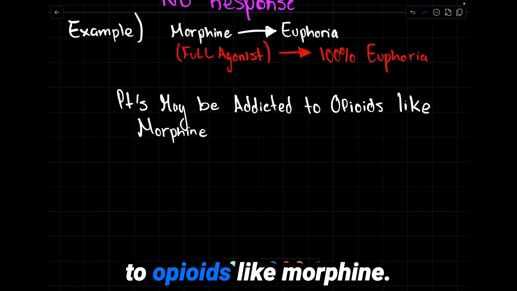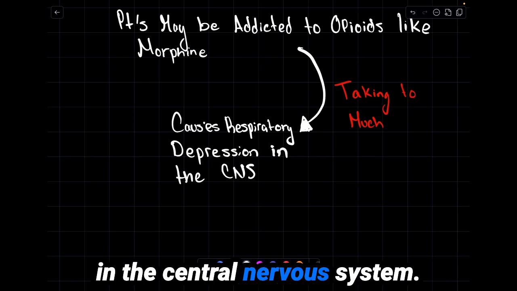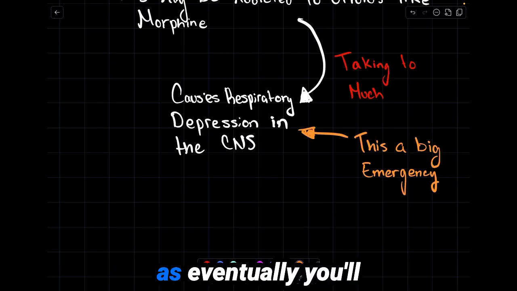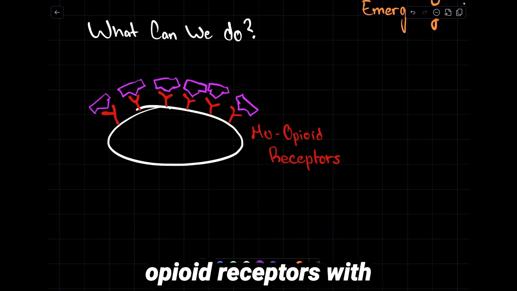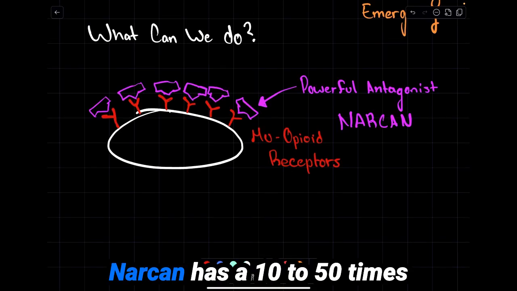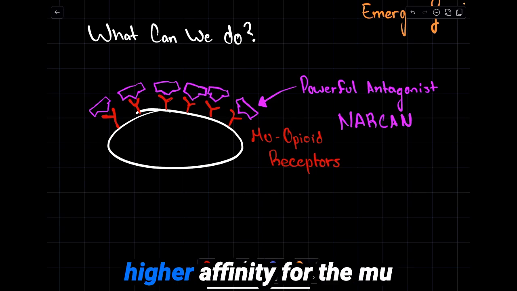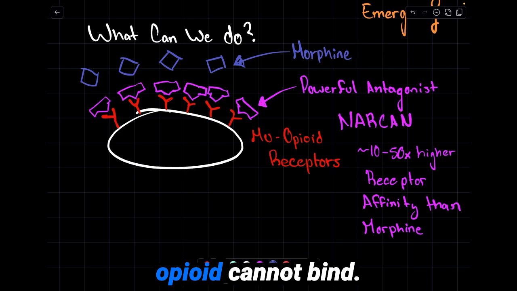Patients may be addicted to opioids like morphine. Taking too much causes respiratory depression in the central nervous system. This is a big emergency, as eventually you'll stop breathing completely and then die. What can we do? We can block off the mu opioid receptors with a powerful antagonist like Narcan. Narcan has a 10 to 50 times higher affinity for the mu receptor than morphine. Morphine, or the opioid, cannot bind.